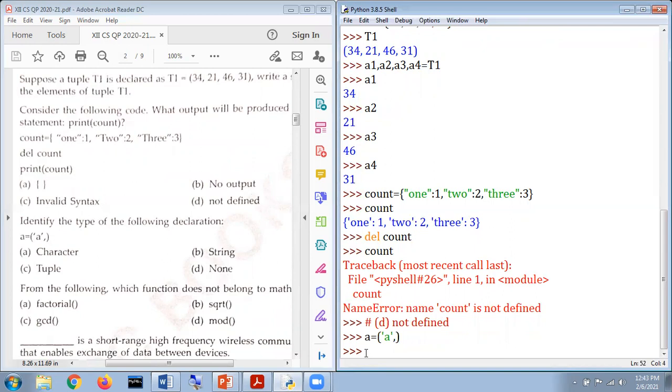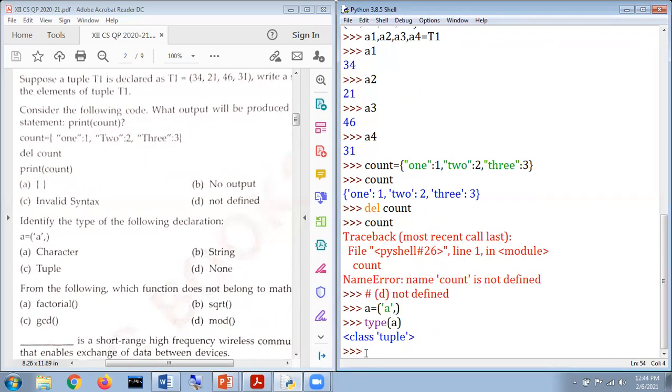We have the justification that circular brackets mean a tuple. If you are not satisfied, there is a practical demonstration: we type type, mention the name of the tuple and hit the enter key. It says class tuple, which makes sense that this is a tuple.